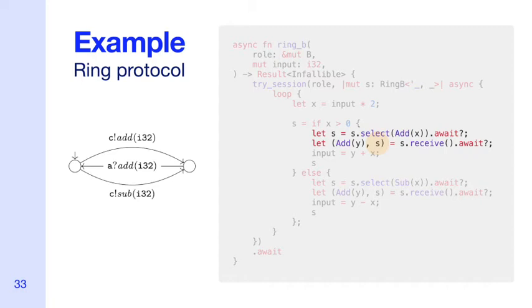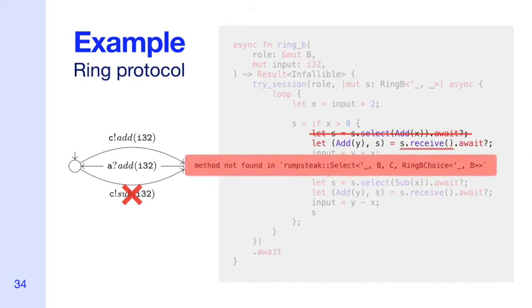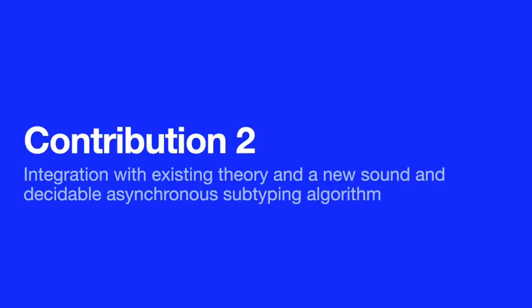If, for instance, the developer forgets to execute a particular action, like we can see here, Rust's type checker will catch this error since the types no longer match up as they did before. For example, in this case, we can see that Rust's type checker spots that the select primitive has no method receive that we're trying to call. Let's now move on to our second contribution.